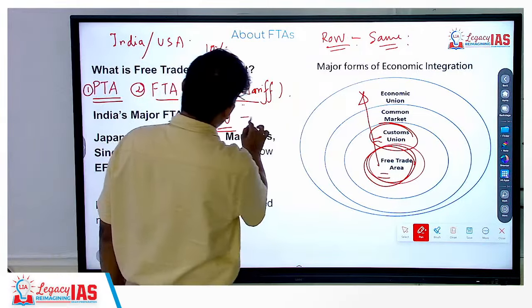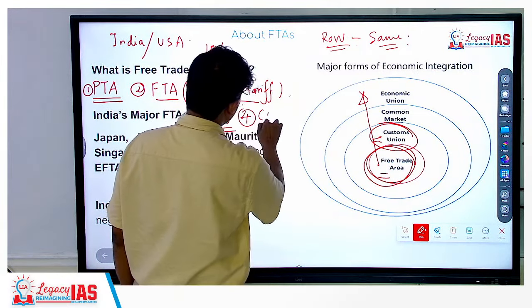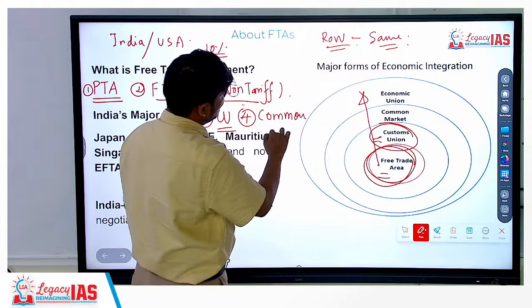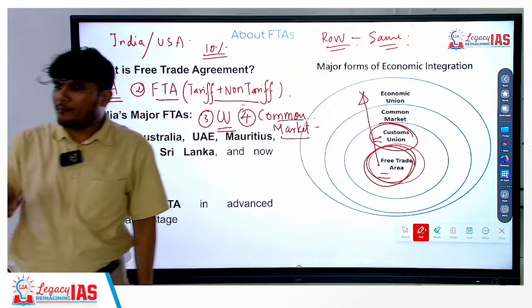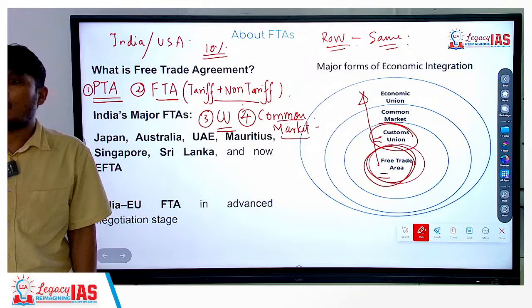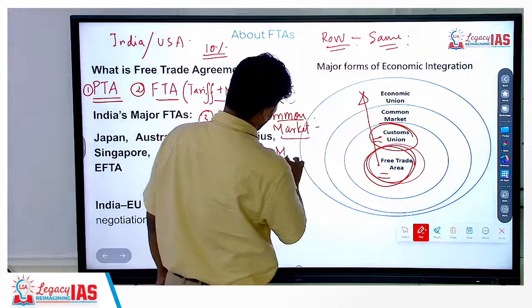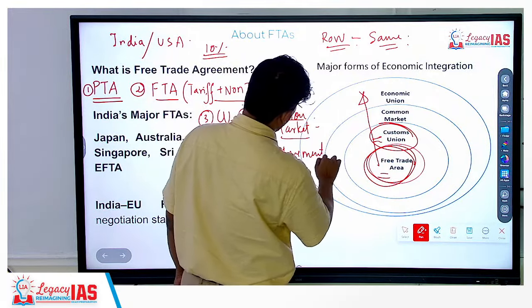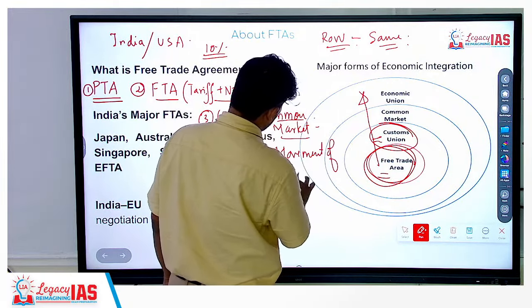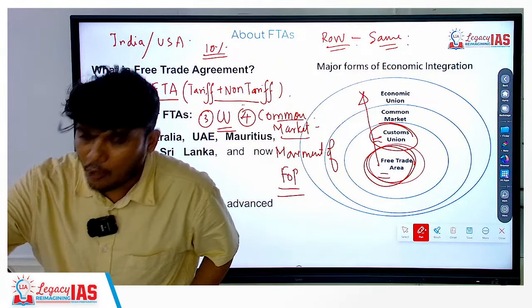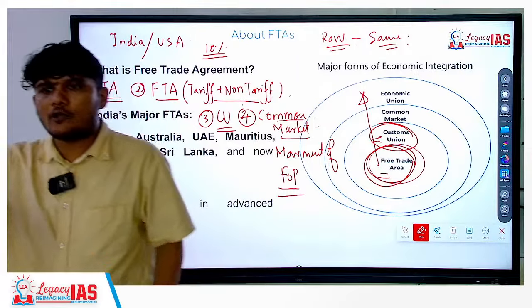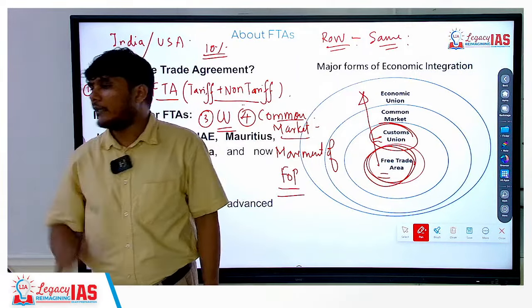Then you have the common market. In the common market, you basically allow the movement of factors of production across the border. That means even people will be allowed to move more easily to other places.